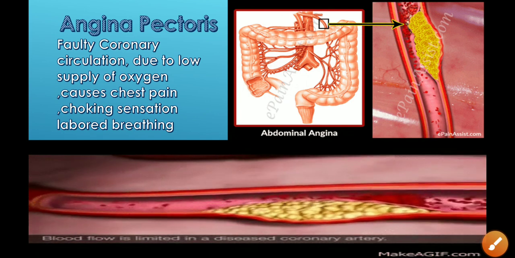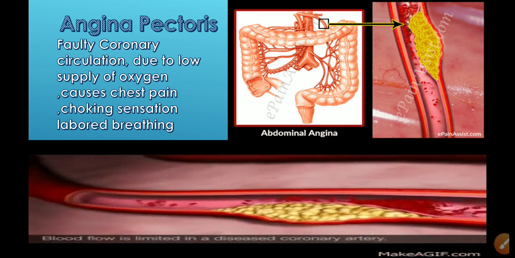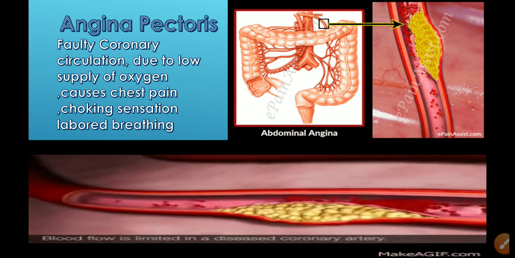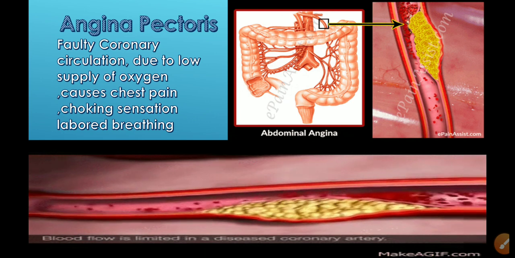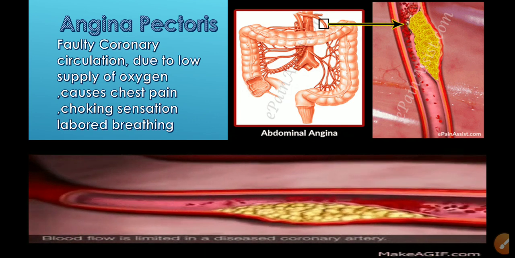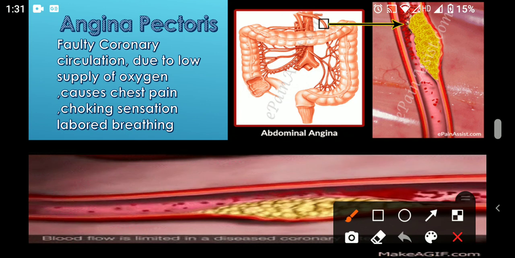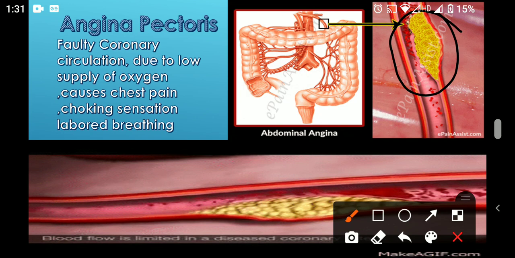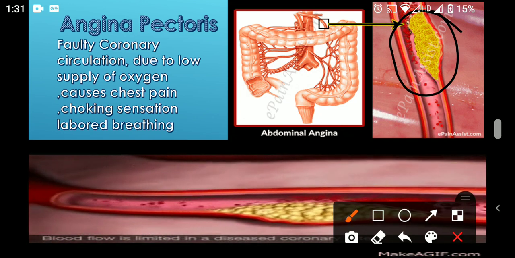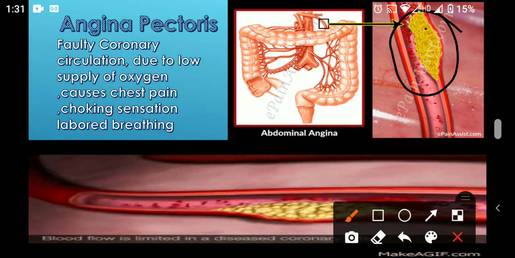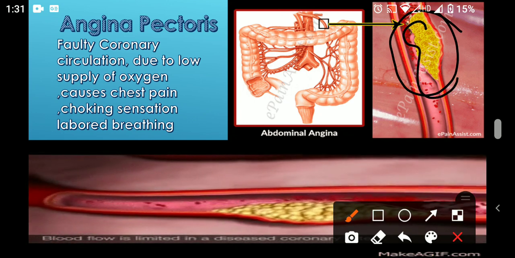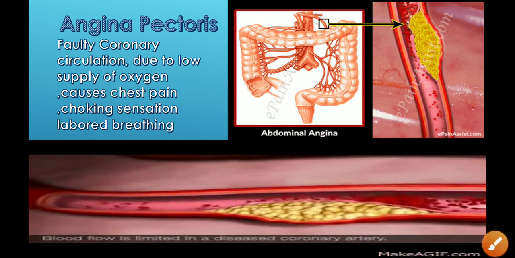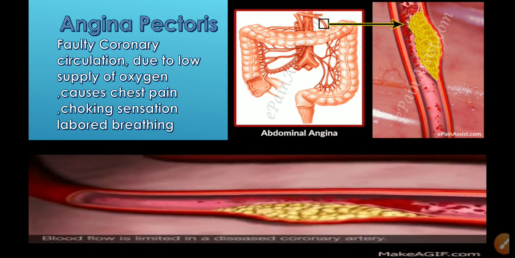any injury. This is another disease, angina pectoris. In angina pectoris, faulty coronary circulation is there due to low supply of oxygen. Now, like if I am talking about this vessel, there is some swelling there. There could be hardness of veins. There could be some kind of clotting. Because of all these factors, the blood supply is interrupted, and because of that, sufficient oxygen supply is not there. This is called angina pectoris.